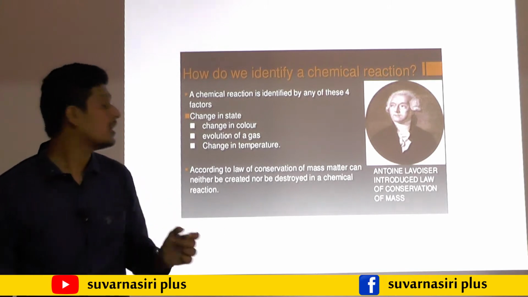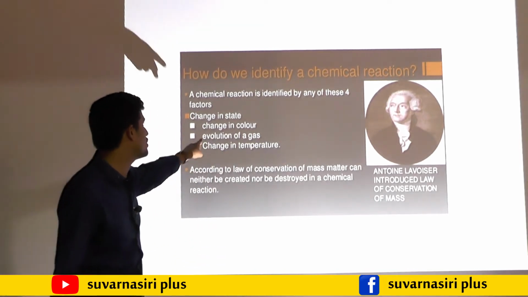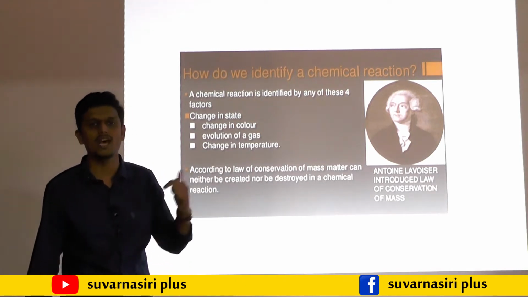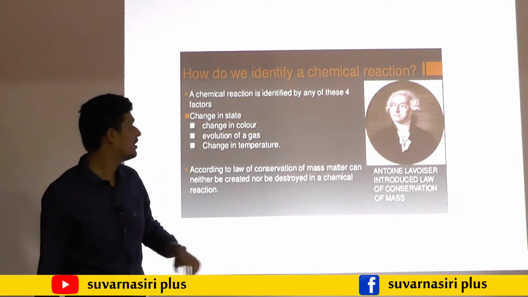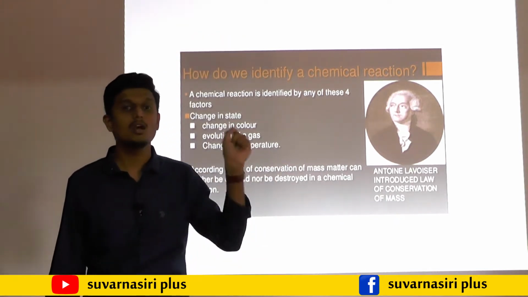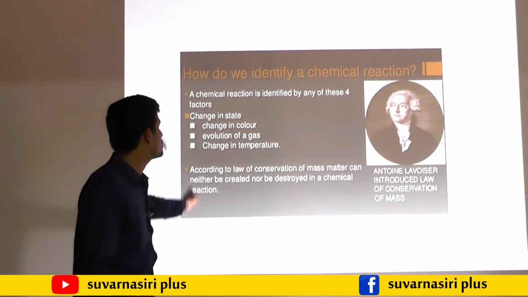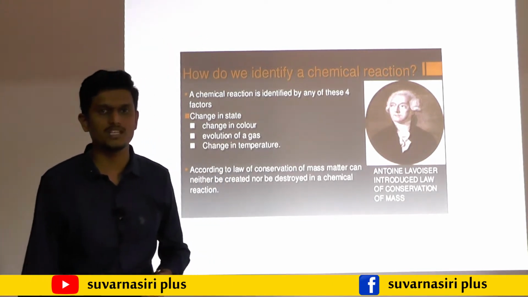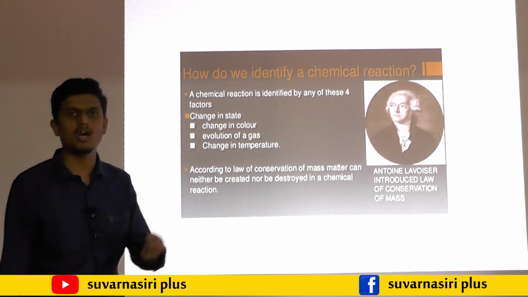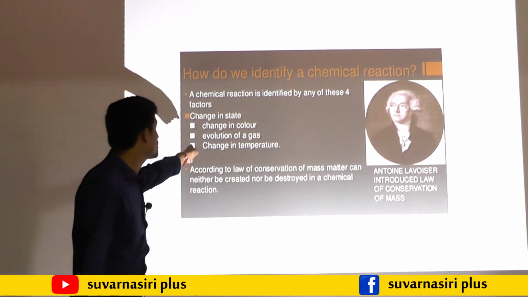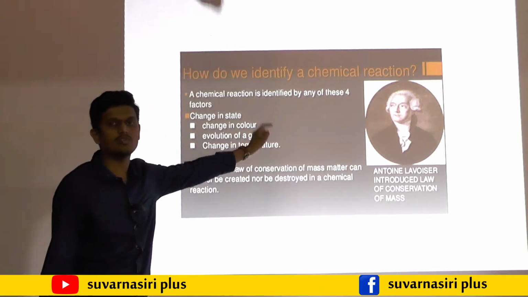In these, any change should be shown in the states of matter: solid to liquid, liquid to gas, gas to solid. If changes like that are there, then only we say that a chemical reaction has taken place. Or else change in the color. For example, you studied in your acid, base and salt chapter, phenolphthalein, colorless to pale pink to colorless. The change in the color is also an indication.